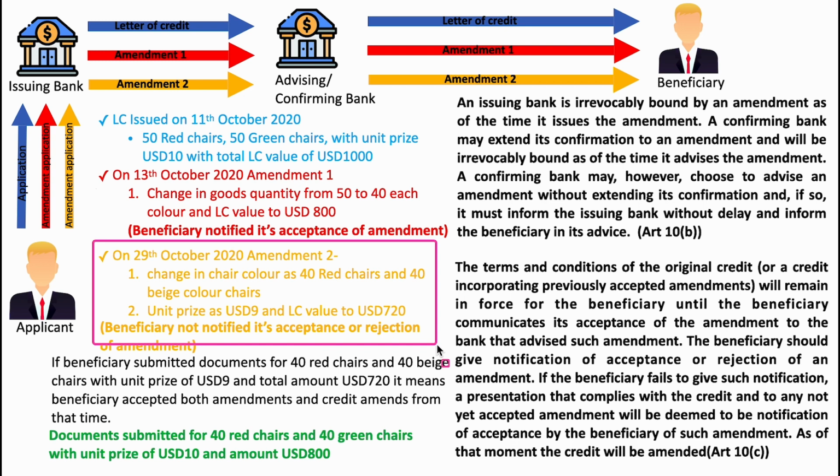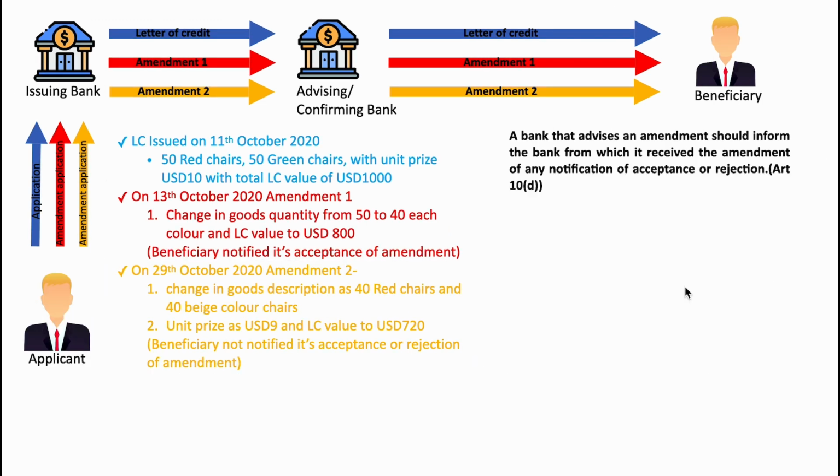So as per UCP, the beneficiary can accept or reject the amendments by giving a notification, or it can even remain silent till submitting the documents and notify its acceptance or rejection through the documents submitted, right? Hope you understood the logic, right? Next one is Article 10D.